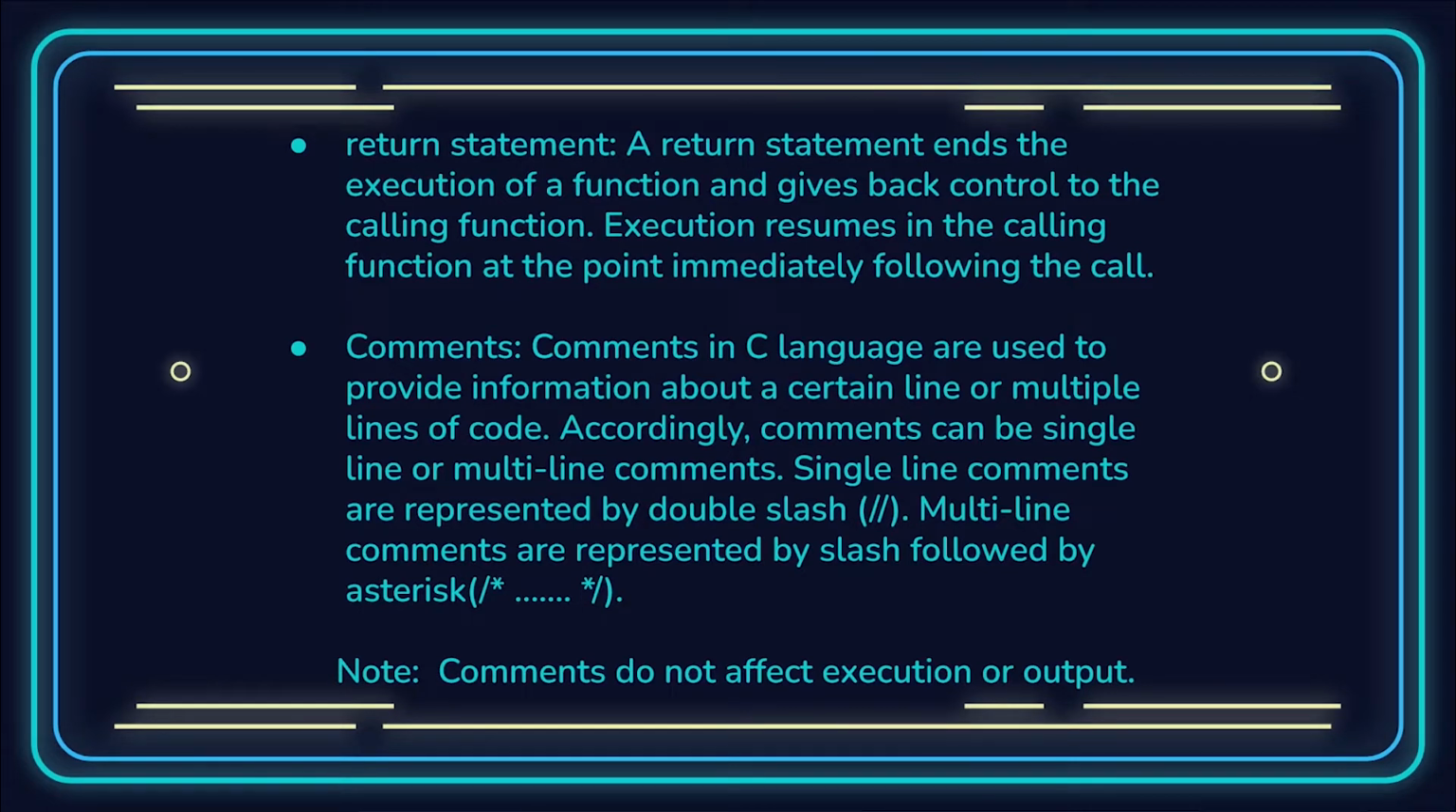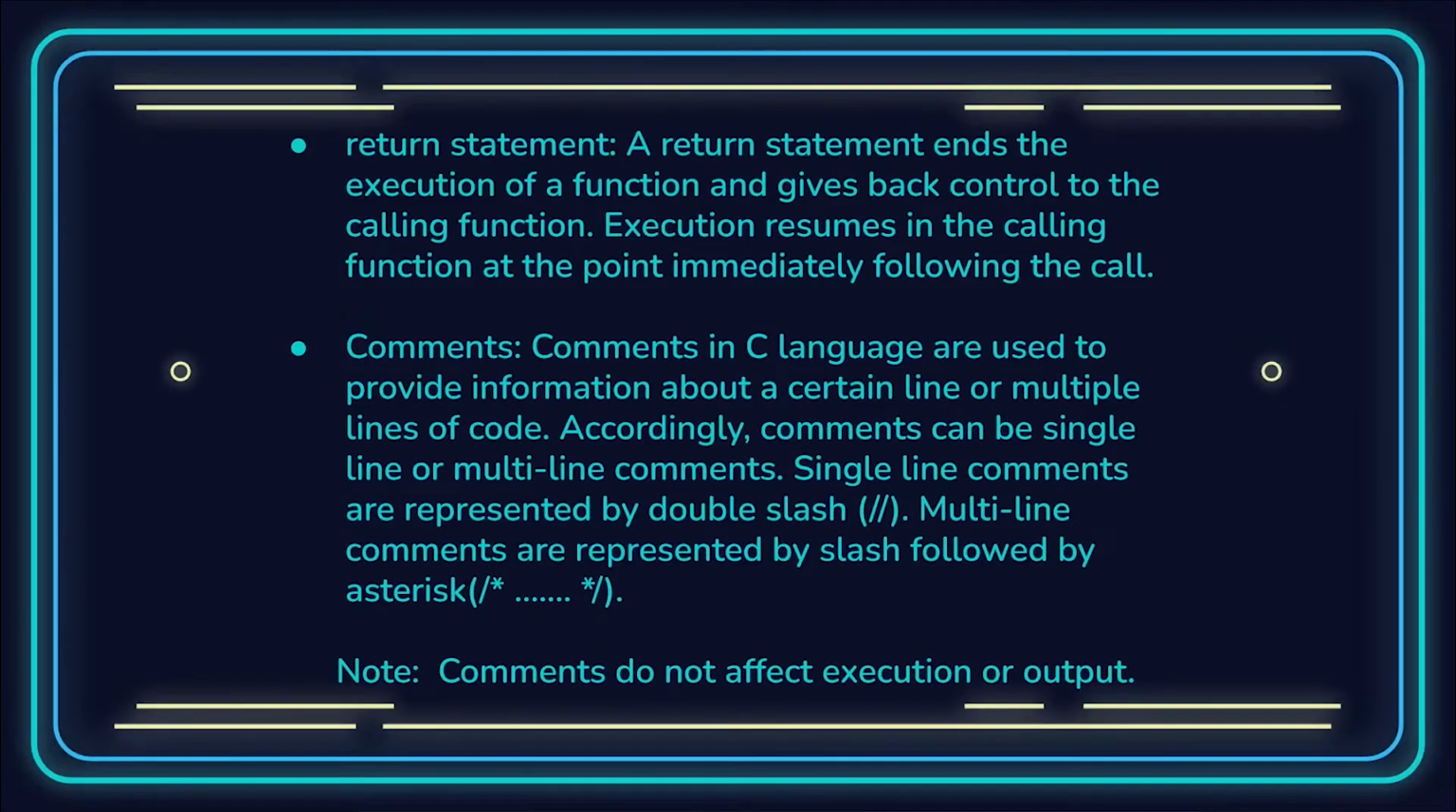Comments. Comments in the C language are used to provide information about a certain line or multiple lines of code. Accordingly, comments may be single line or multi-line comments. Single line comments are represented by a double slash, and multi-line comments are represented by a slash followed by an asterisk, as you can see here. Note that comments do not affect the overall execution or output of the program. Even if you write a single line or multiple line comment, it's just meant to help the programmer understand what that line of code is doing, but it won't affect the execution or the logic.